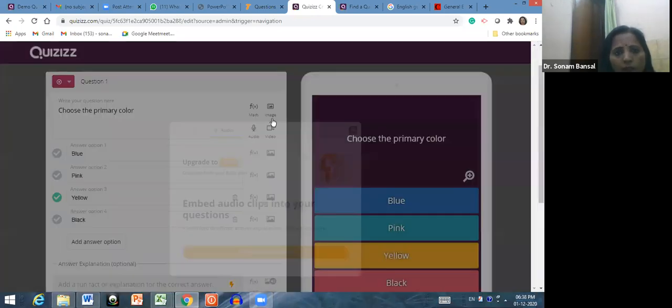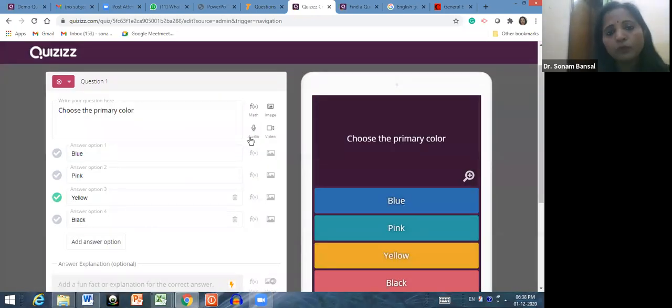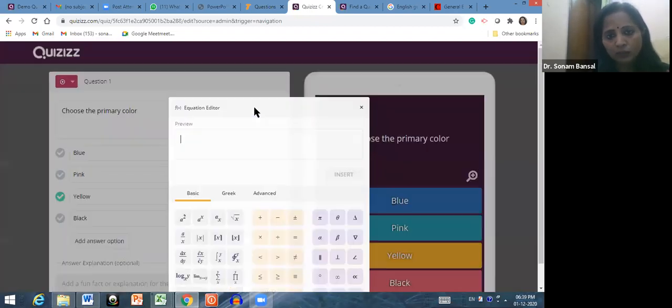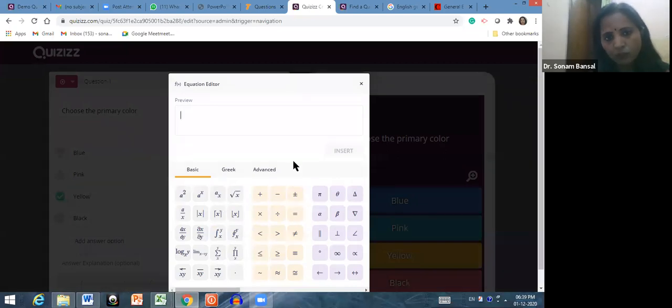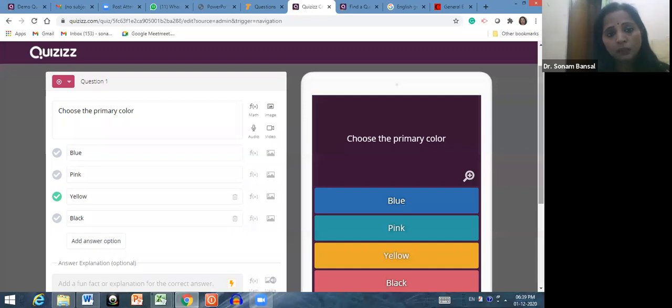Okay, anyway, if you want to add your own audio, then you have to click over here. If you want to add mathematical equations, then you have to click here, add math equation.